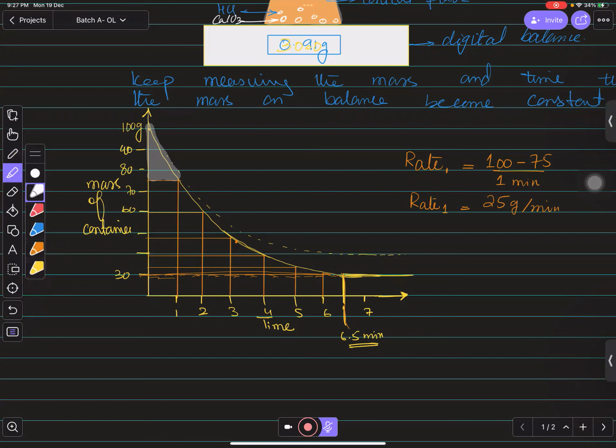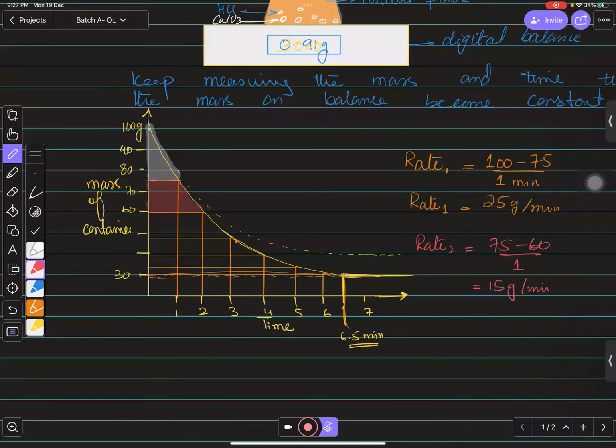तो सेकंड वन वाले में आप देखें, सेकंड वन वाले में कितना डिक्रीज हुआ आपके पास, दिस इज एक्चुअली द सेकंड पोर्शन, दिस इज सेकंड वन। सेकंड वाले मिनट में you have a difference of almost 15, 75 minus 60, so you can say that the rate number 2 is actually 75 minus 60 per minute, so you can say that it is 15 grams per minute। So then the second you can say that in the second minute, sorry, you can say that कि आपके